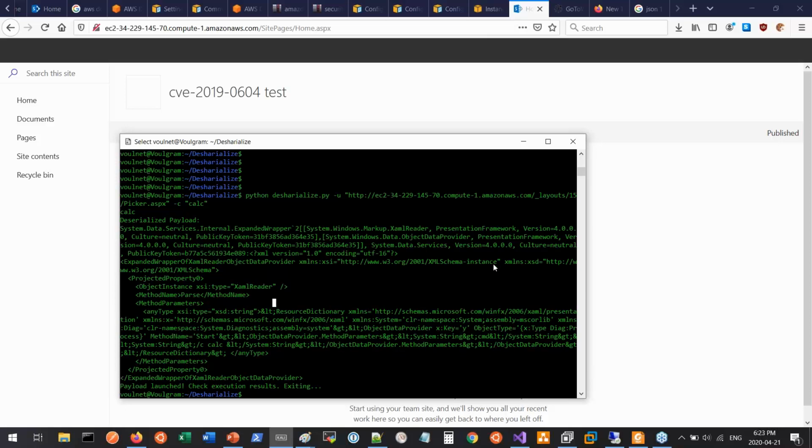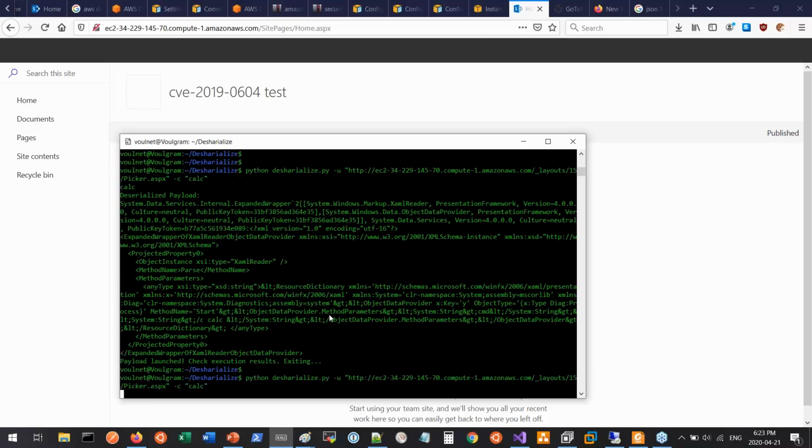Let me see, where is it? There it is, system, diagnostics, and then process. Here it is, process, and then we will send to it the CMD command with the option of running calc. So this is the actual XML that will be sent to the server. So now let's do it again, just to be sure.